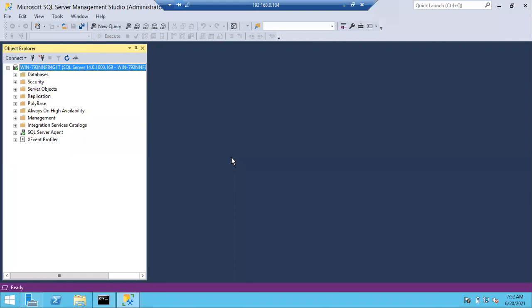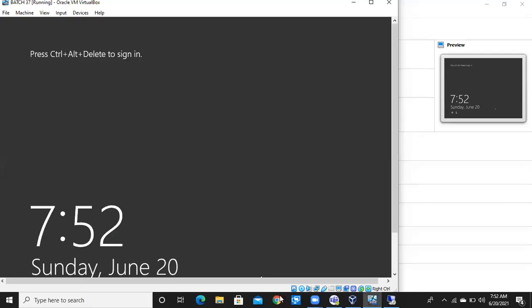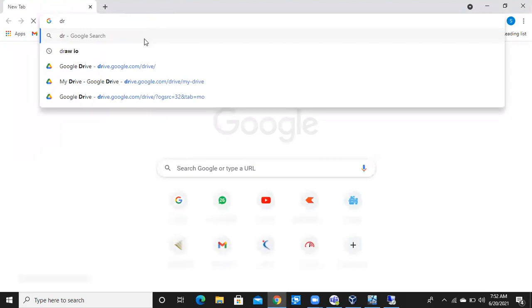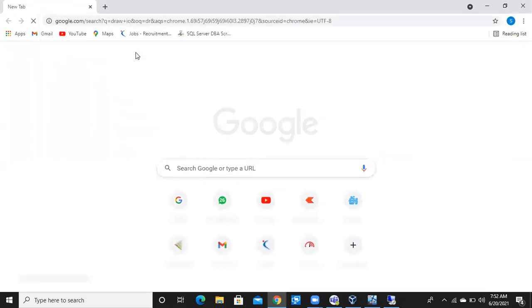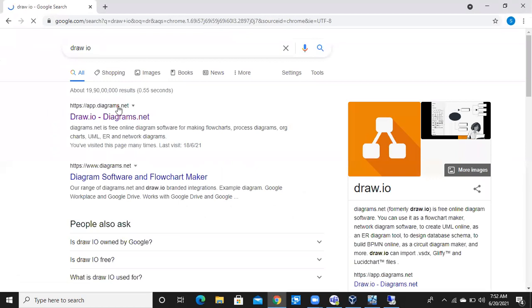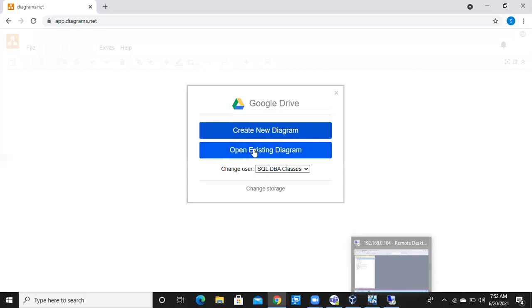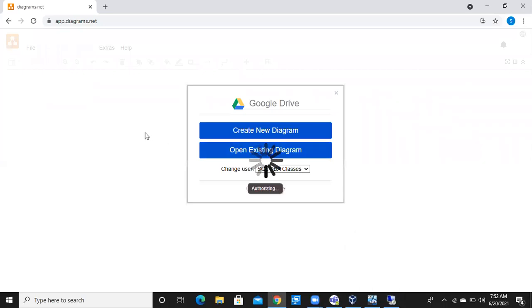Approvals, that's fine. Apart from approvals, yesterday we discussed, if you remember the diagram, that for a Windows login there is a prerequisite. What is the prerequisite for a Windows login? The user should be there, either in the directory or at the Windows level. Very good. Let me open the diagram so that you will have better clarity.